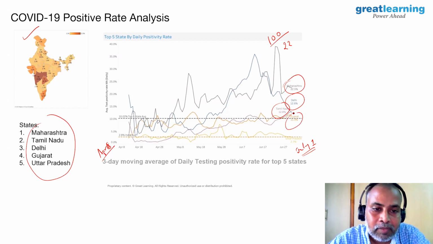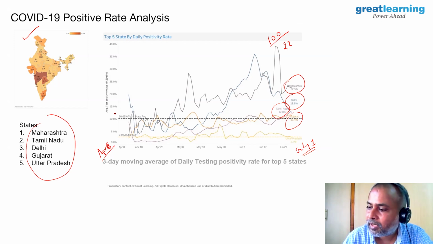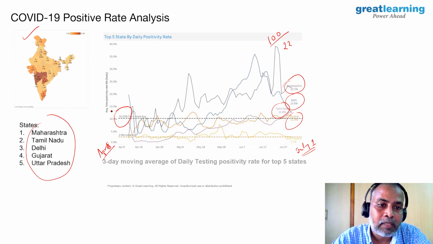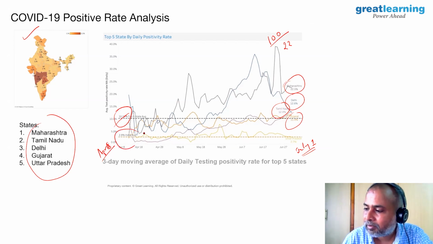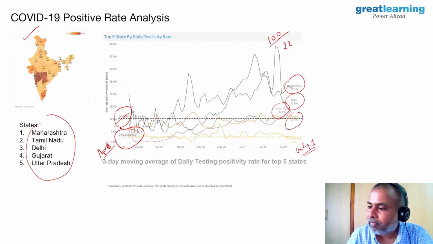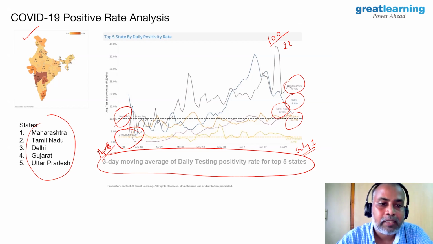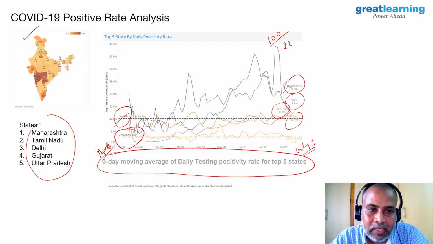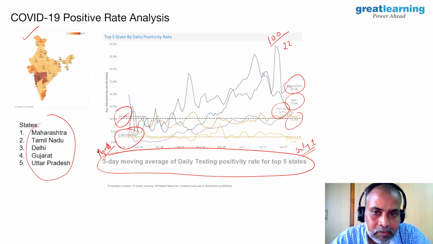Now if you see, the top 5 states' average turns out to be 10%. That means out of 100 people tested in these 5 states put together, 10 people are getting tested positive, which is seriously alarming. Whereas the rest of India average is 2.8%. That means out of 100 people tested, only 3 are getting tested positive. So these 5 states are seriously affected. By the way, for mathematical reasons, we are taking a last 3 days moving average, as I mentioned in the lockdown case study as well.